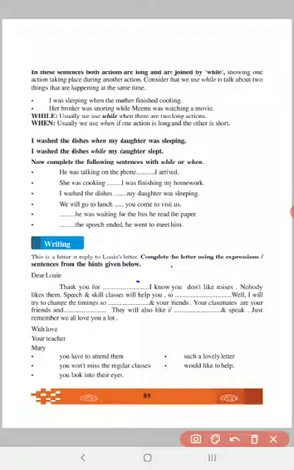Here we find another letter that responds to the letter of the child with autism. Here the teacher writes this letter to Louis. This is a letter in reply to Louis's letter. Complete the letter using the expressions and sentences from the hints given below. So these are all hints. Thank you for... I know you don't like noises, nobody likes them. Speech and skill classes will help you.